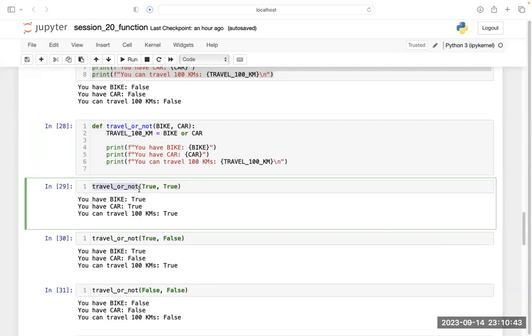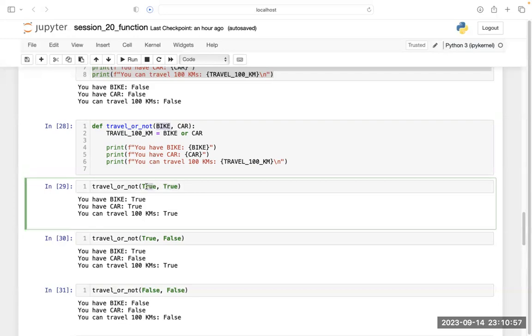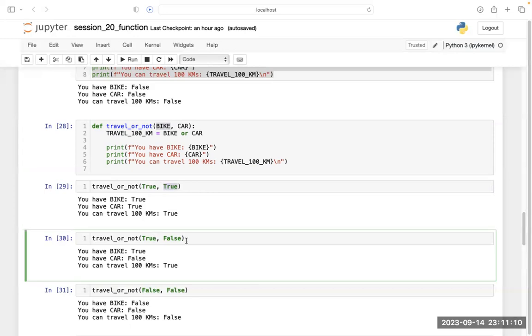I am calling this function travel and passing the argument here. Whatever true you are putting here, this true is taking the place of bike and this true is taking the place of car. Is it fine? Yes. Now, this time when you are running the same function, you are just changing the argument.